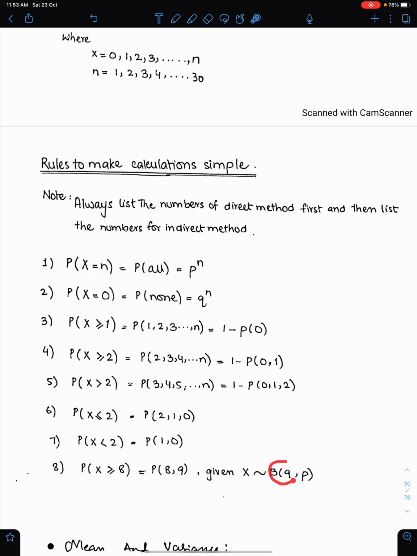What if n is 8? Sorry, what if n is 9? Then for at least 8, we have these two numbers, 8 or 9. I mean, this list will make the calculations very simple, inshallah.